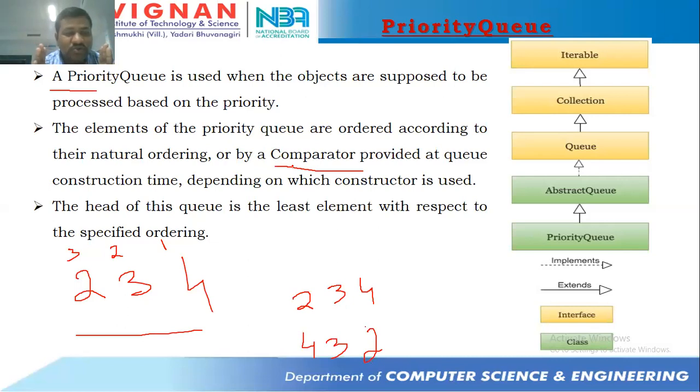Only two things are there, students. In priority queue, the elements are going to be inserted based on natural ordering or comparator. Natural ordering means sorting order, comparator means the logic has to be built by the programmer. And how to specify comparator: at the time of creating the priority queue object itself, we specify the comparator. Is it clear for everyone, the concept, what I said?